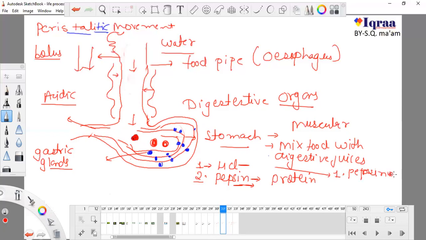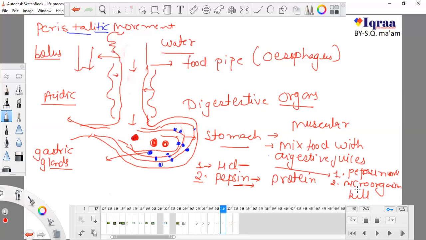Second, HCl can kill some bacteria present inside our body. Sometimes we eat contaminated food which contains bacteria and other microorganisms, and sometimes we eat the eggs of small organisms. We cannot see them with our naked eyes, and unknowingly we eat them, so HCl can kill these microorganisms.